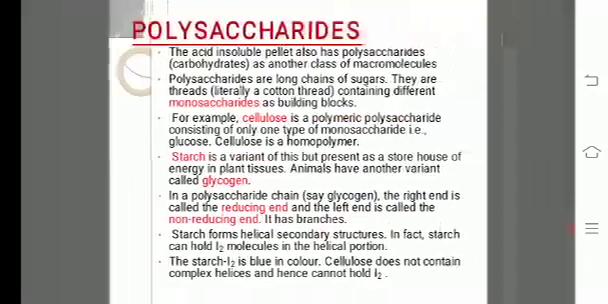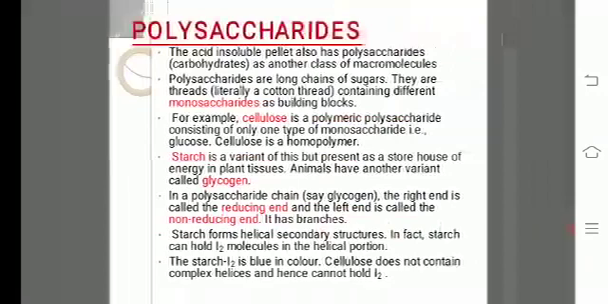For example, cellulose is a polymeric polysaccharide consisting of only one type of monosaccharide, that is glucose. Cellulose is a homopolymer. Remember, polysaccharides are classified into two types, homopolysaccharides and heteropolysaccharides. Homopolysaccharides contain a single type of monosaccharide, whereas heteropolysaccharides contain two or more different kinds of monosaccharides. They are called heteropolymers. Cellulose is a homopolymer, whereas starch is a variant of this but present as a storehouse of energy in plant tissues.